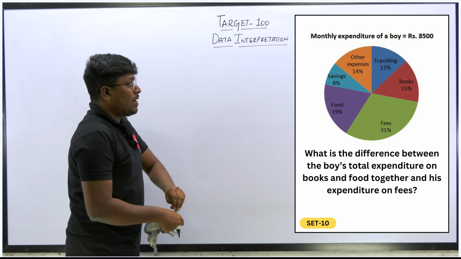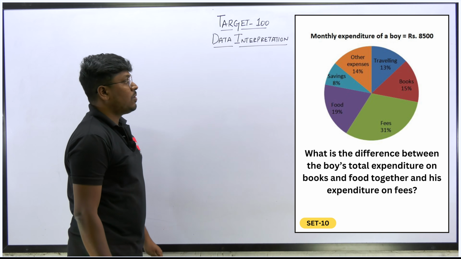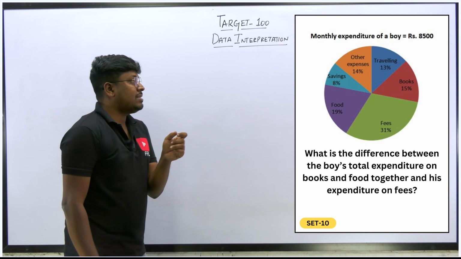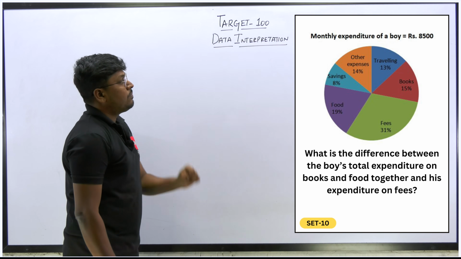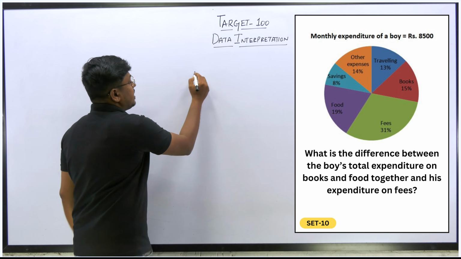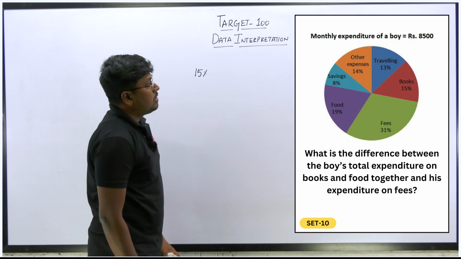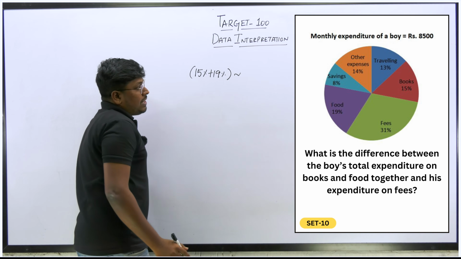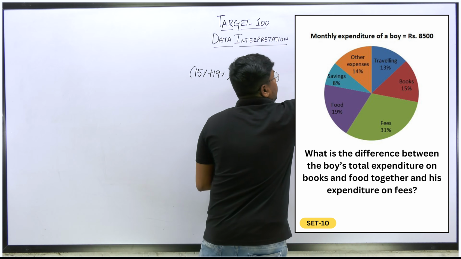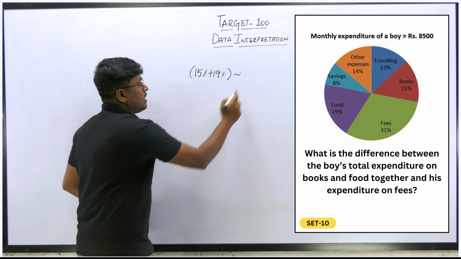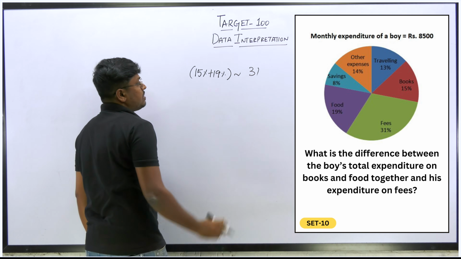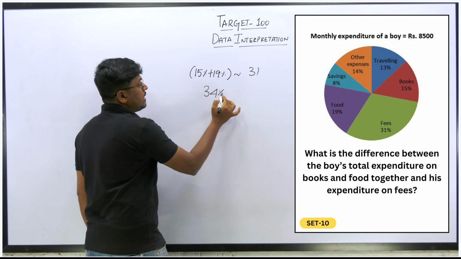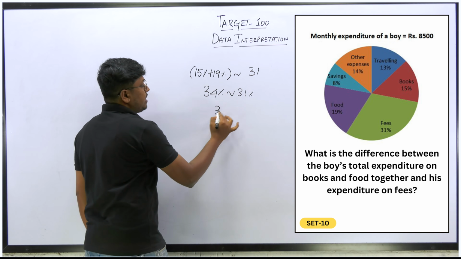Third question. What is the difference between the boy's total expenditure on books and food together and that of expenditure on fees? We just have to find the difference. Books is how much? 15%. Food is how much? 19%. So 19 plus 15 is 34%. Fees is how much? 31%. So 34% minus 31% will be 3%.